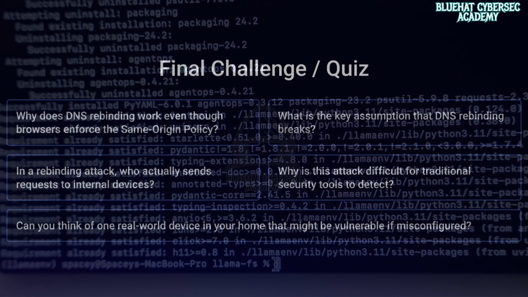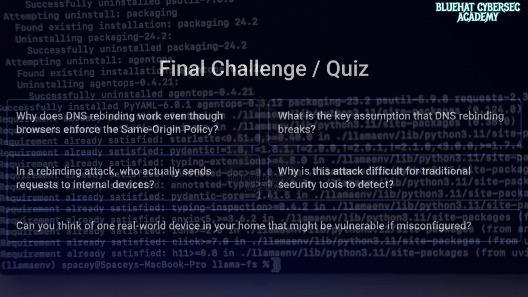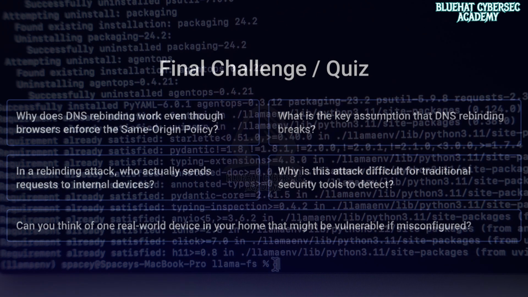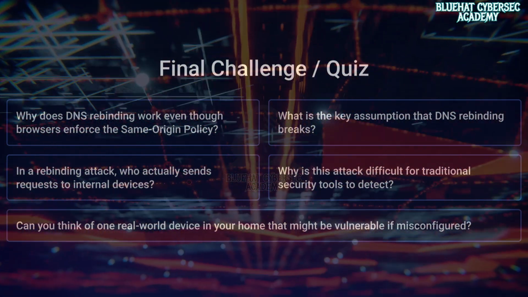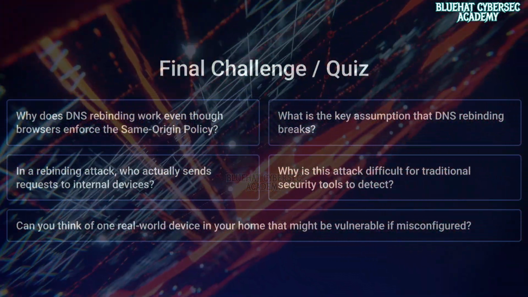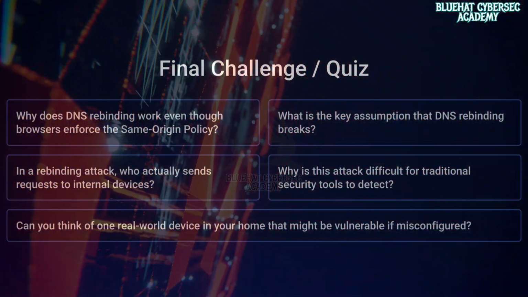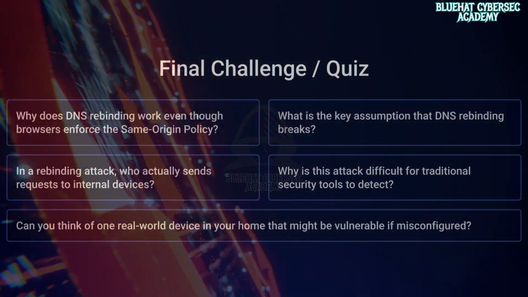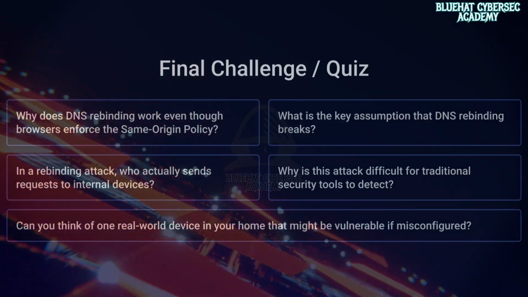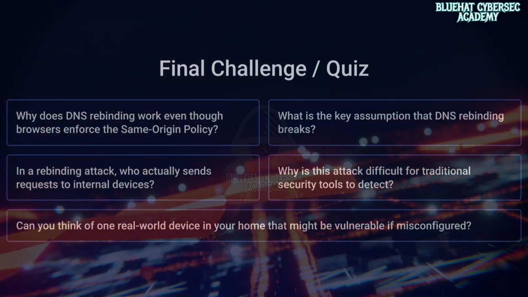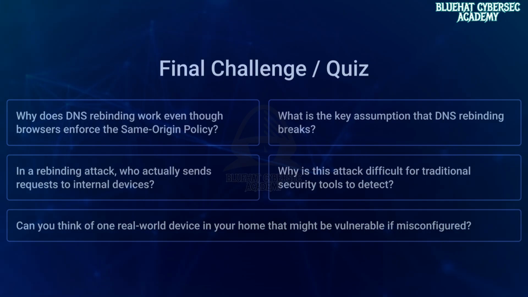And finally, to close this out, DNS rebinding isn't flashy. It doesn't break encryption. It doesn't hack systems directly. Instead, it quietly exploits timing, trust, and the hidden assumptions between layers of the internet. And that's what makes it so important in advanced cybersecurity. Because in real-world security, the most dangerous attacks are often the ones that don't break rules. They simply use them differently than expected.